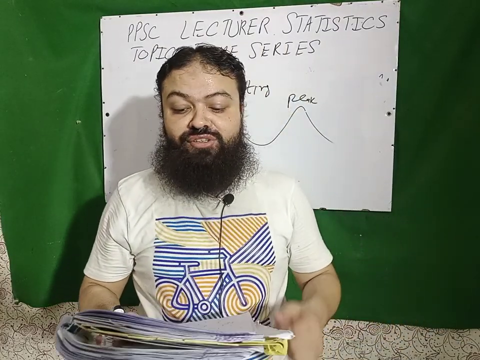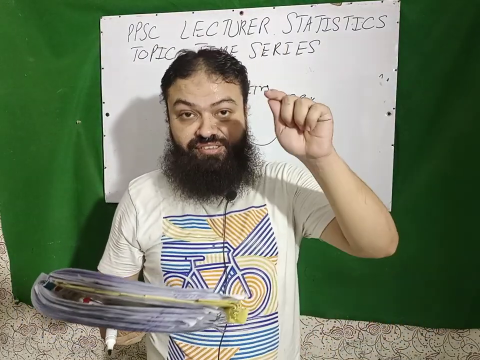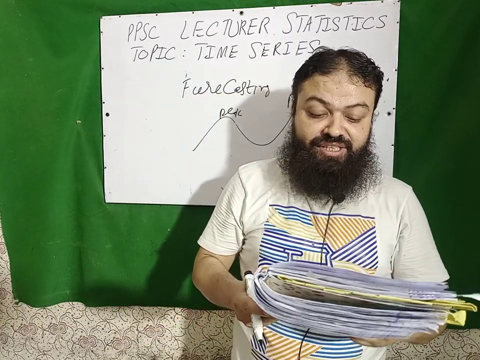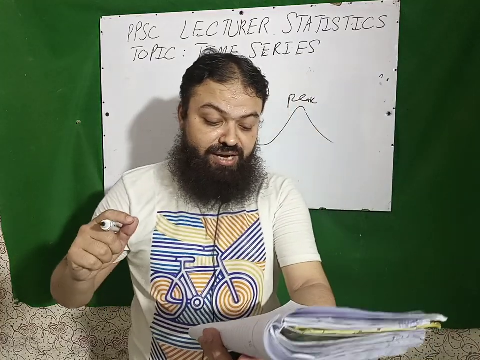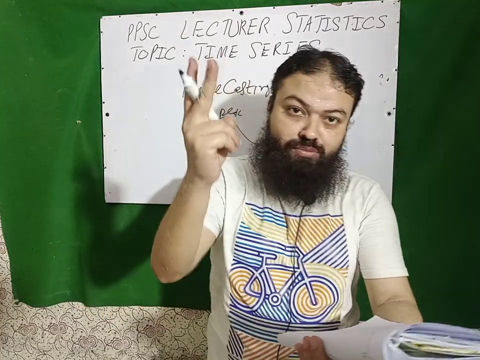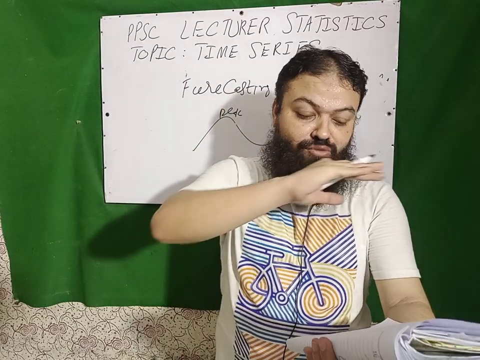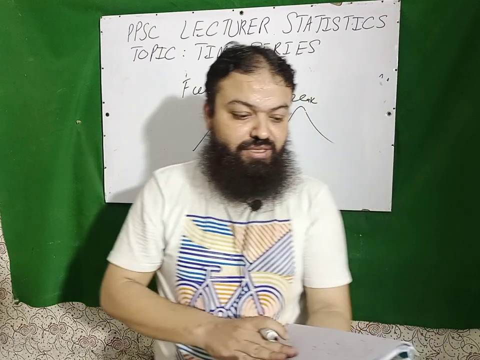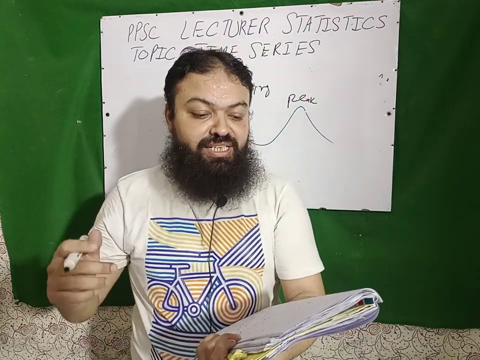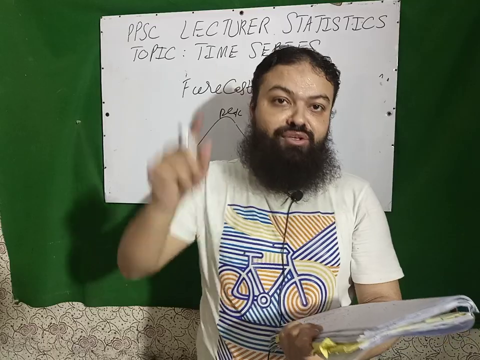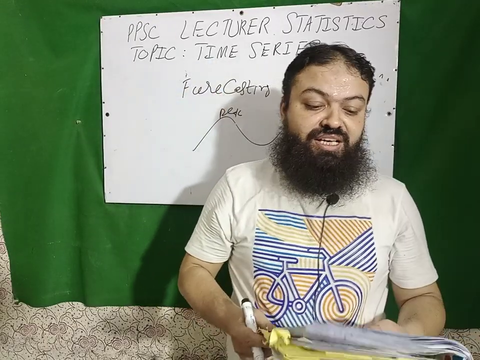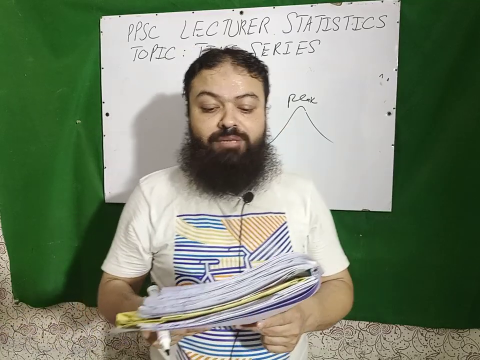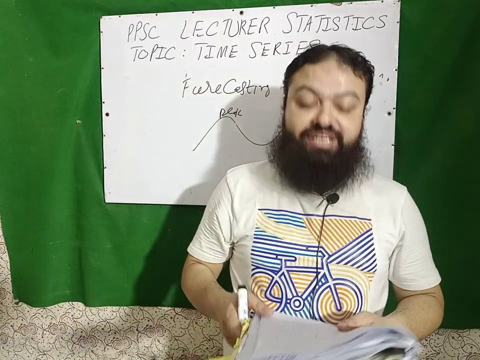Which component is used for short time forecasting? It is seasonal indices, seasonal variations. Next, in cyclical variation, the objective is to remove the trend and remove the seasonal effect. There are two objectives in cyclical variations. We want to remove the trend as well as remove the seasonal effect. Next, seasonal variation is measured by using seasonal indices. Next, seasonal variations repeat within a cycle of a year. Next, trend cannot be S-shaped in a short duration, a very important point.